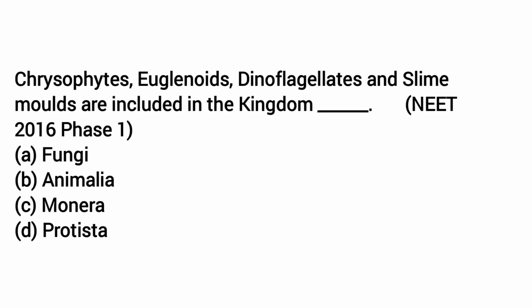Next question: chrysophytes, euglenoids, dinoflagellates and slime molds are included in the kingdom. Again, it is a direct and easy question. They do not come under fungi, obviously not Animalia, and not even Monera, because Monera consists of bacteria. The right option is Protista, because all these are unicellular eukaryotic organisms, and chrysophytes, euglenoids, dinoflagellates and slime molds all come under the kingdom Protista.